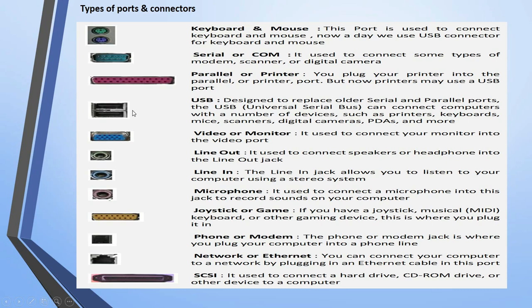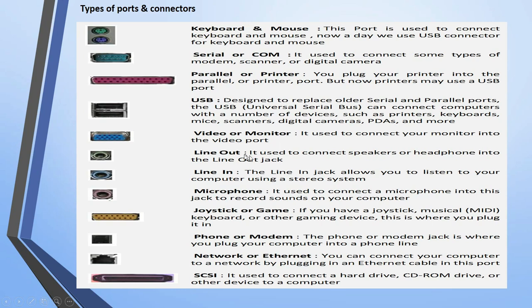Okay, now here this one is your USB. As you know, this USB is used to connect all sorts of devices: keyboard, mouse, printer, scanner, digital camera, etc. And this one is called your VGA port. It is used to connect your monitor to the video port.